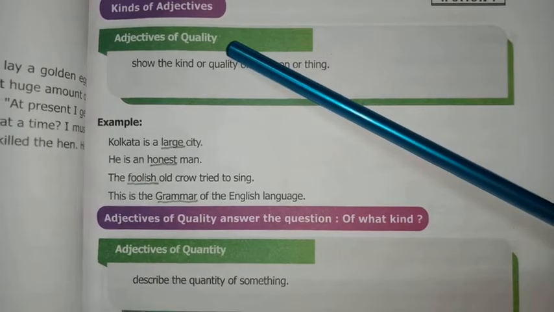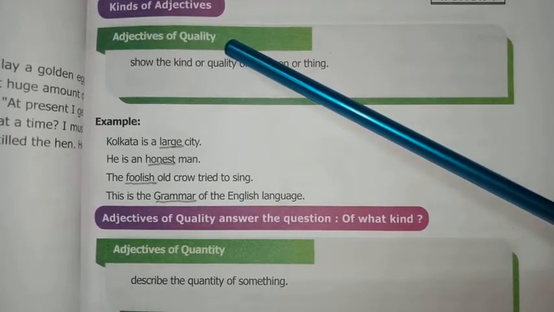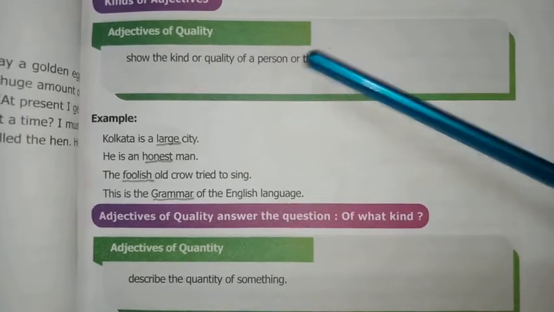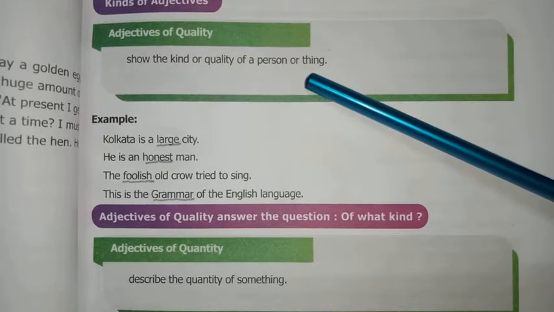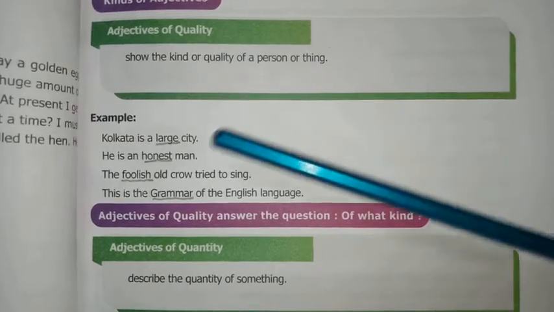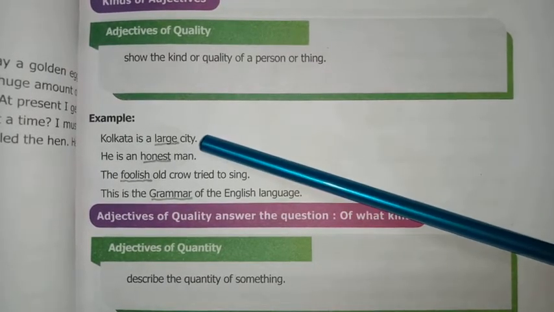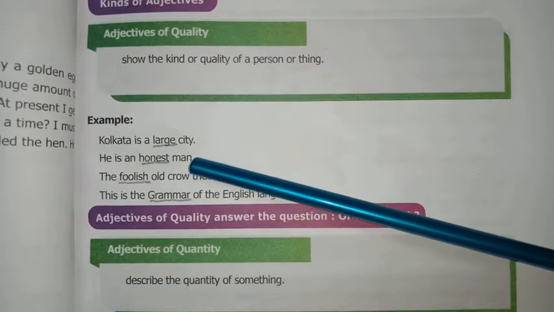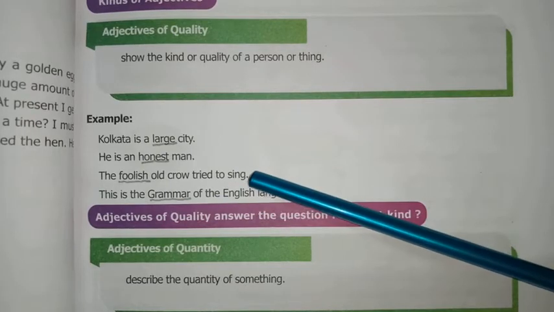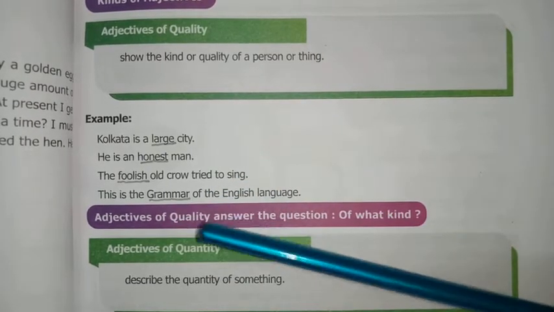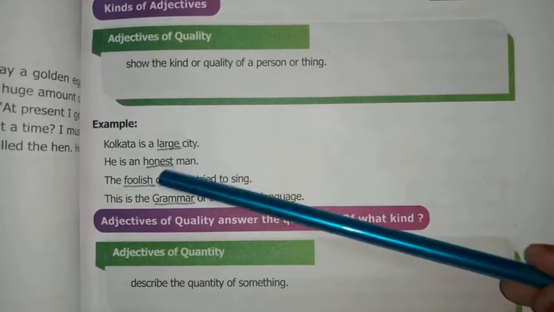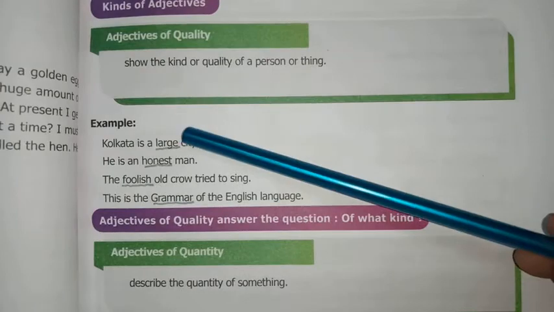Adjectives of quality. It shows the kind or quality of a person or thing, and it answers the question what kind. Example, Kolkata is a large city. He is an honest man. The foolish old crow tried to sing. This is the grammar of the English language. Yes, these are adjectives of quality.